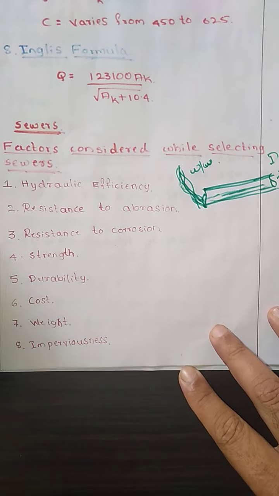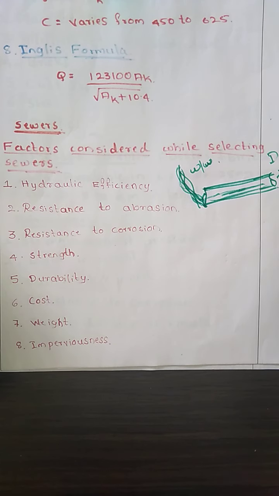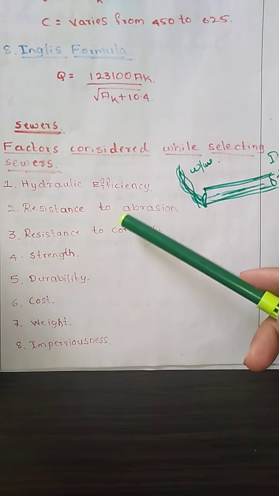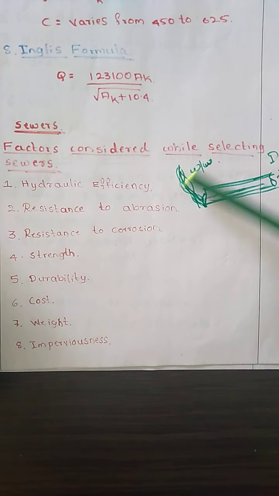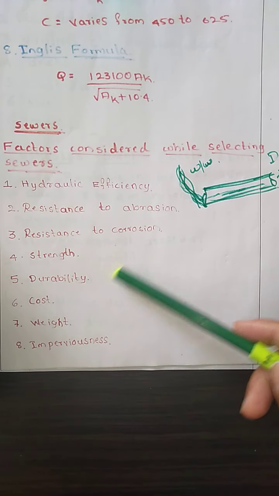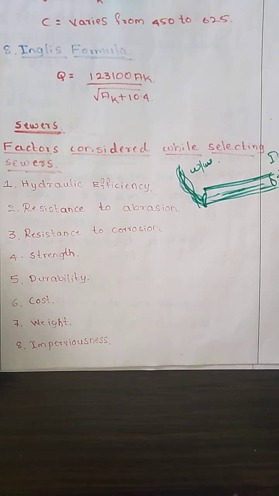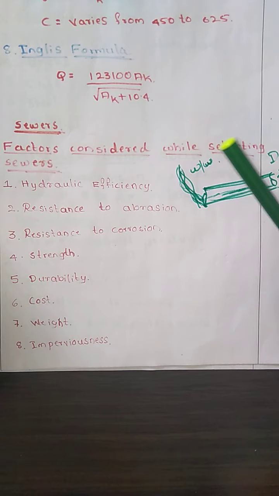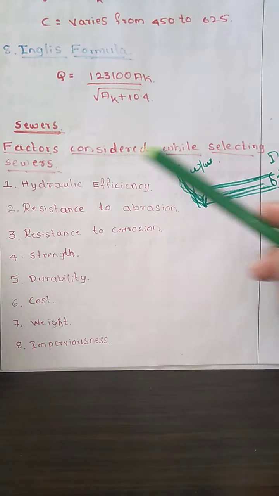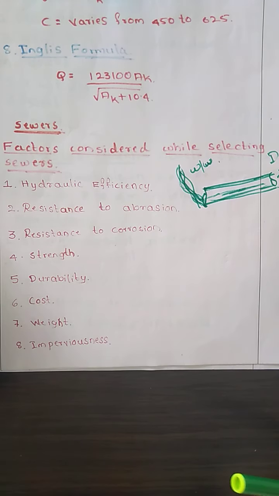Now what are the factors to be considered? Before selecting the sewer material, we need to see the different factors that we need to consider when choosing a sewer line. We need to see several aspects, such as the hydraulic efficiency of the sewer, resistance to abrasion, resistance to corrosion, the strength aspect, then durability, cost and weight, and then imperviousness. Now we will study these one by one, the factors to be considered while selecting the sewers.